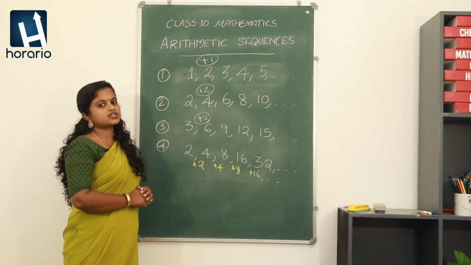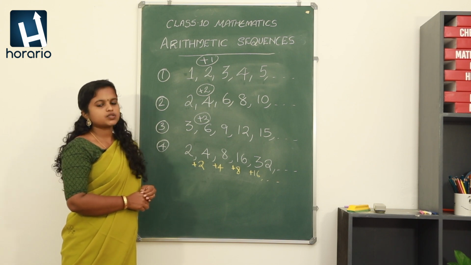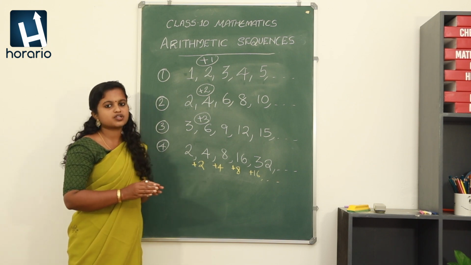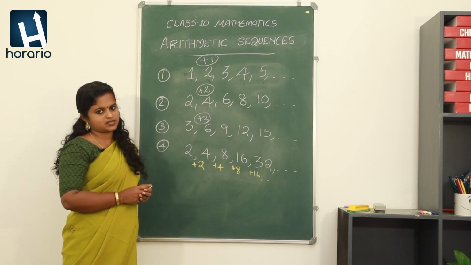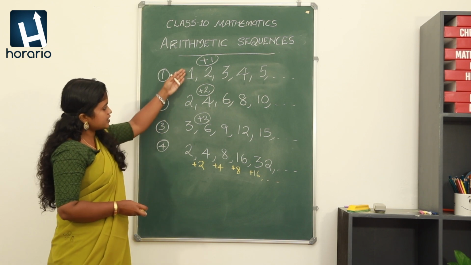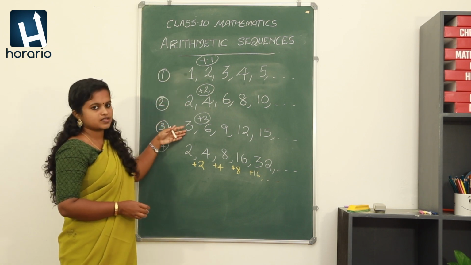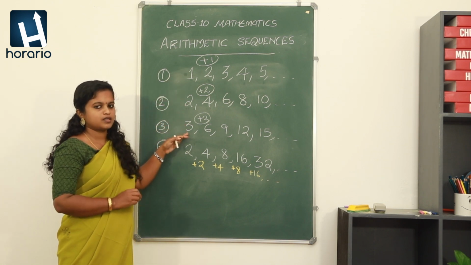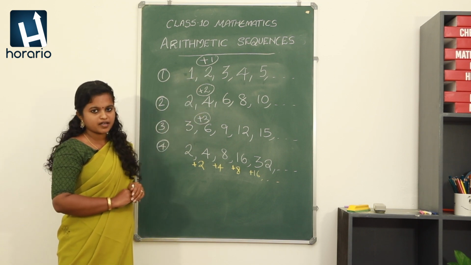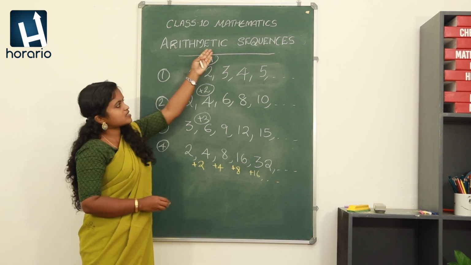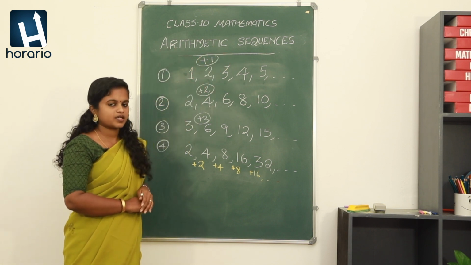in the fourth sequence. Okay, so here at this moment we are going to differentiate the first 3 sequences from the fourth sequence. Okay, so these 3 sequences can be given a special name because they are following a similar criterion, right? And that name is arithmetic sequences. Clear?